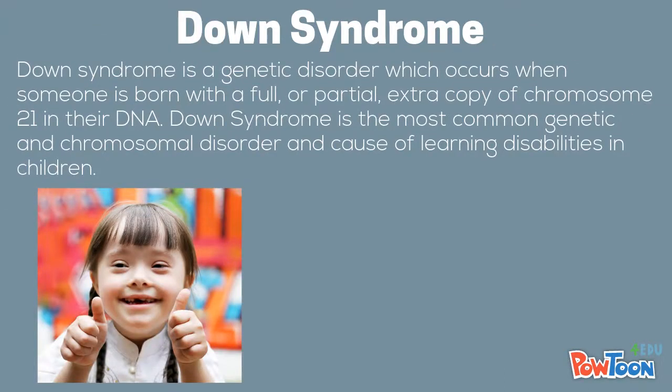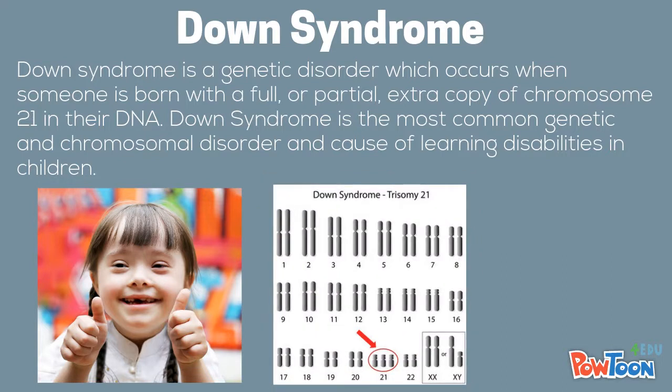Down syndrome is a genetic disorder which occurs when someone is born with a full or partial extra copy of chromosome 21 in their DNA. Down syndrome is the most common genetic chromosomal disorder and cause of learning disabilities in children. People with Down syndrome will have some level of intellectual and learning disabilities, but this can vary widely.